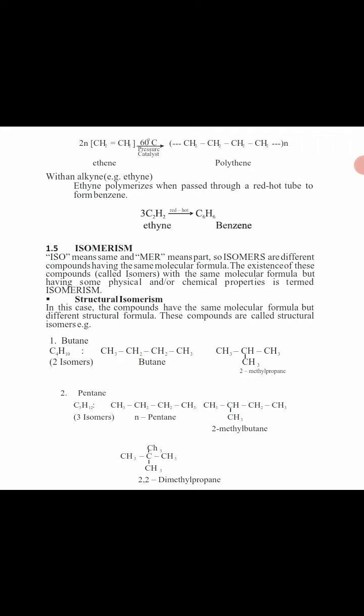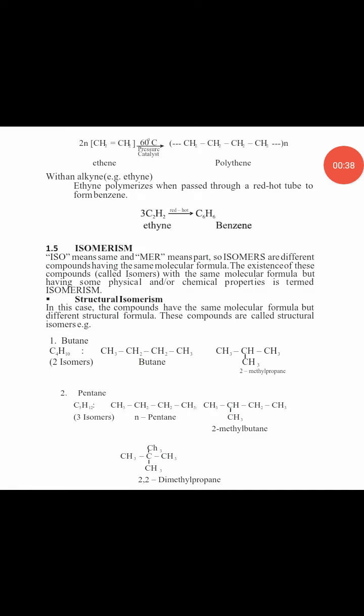Another JAMB question. Take note. The way they ask it is, when you pass ethyne through a red hot tube, what do you have at the end? You have benzene. Ethene polymerizes to polyethene. Ethyne polymerizes to benzene. Let's take note: passing through a red hot tube.